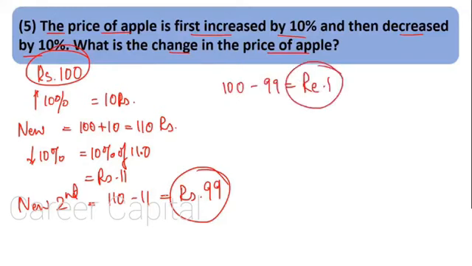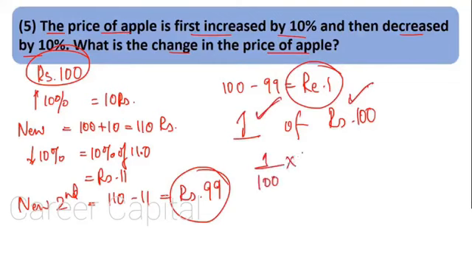If you want to express it in the format of percentage, what we should write? How much is rupee 1? What percent is rupee 1 of rupees 100? We have seen in the previous sums, percentage of quantity 1 in relation to quantity 2, that is nothing but first quantity divided by second quantity multiplied by 100, that would be 1%. So change in price of apple is 1% or rupee 1.